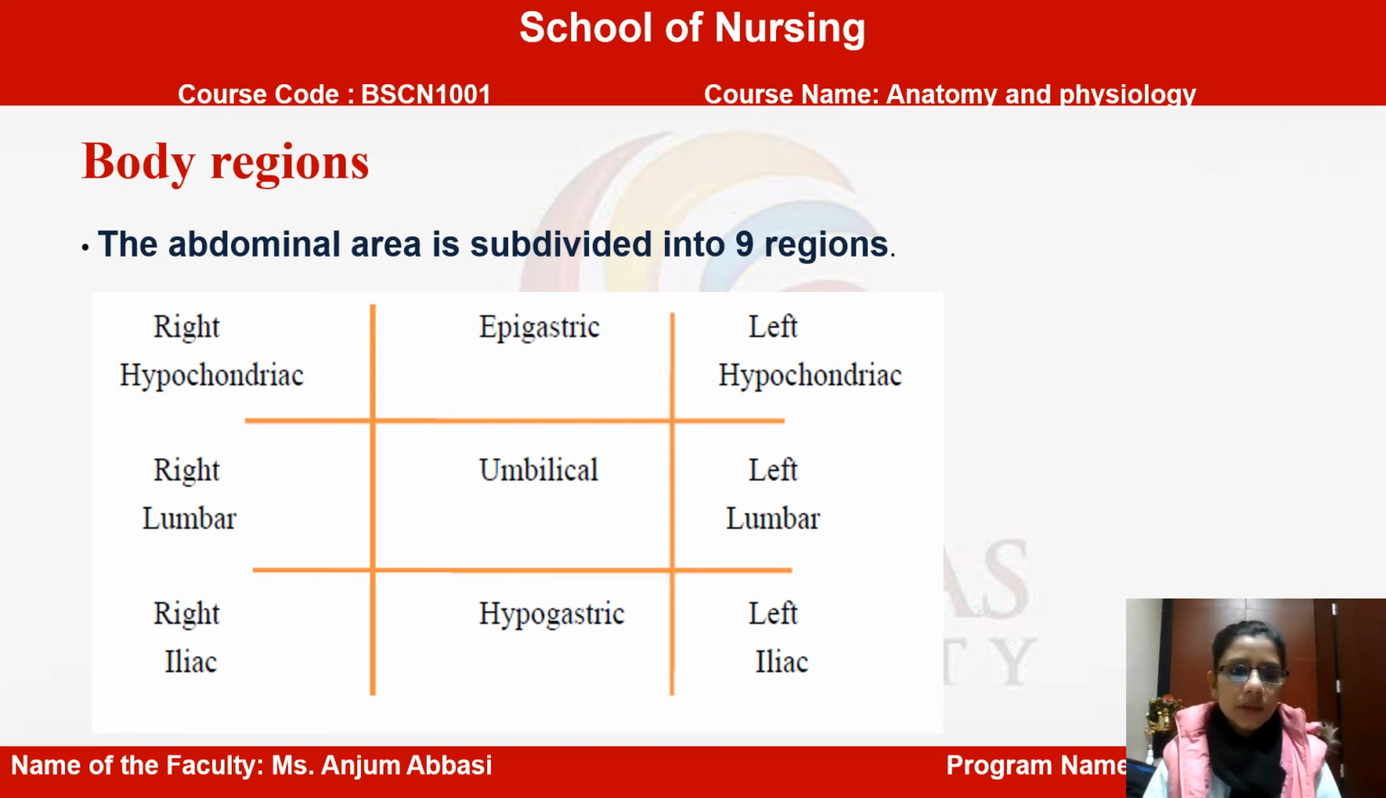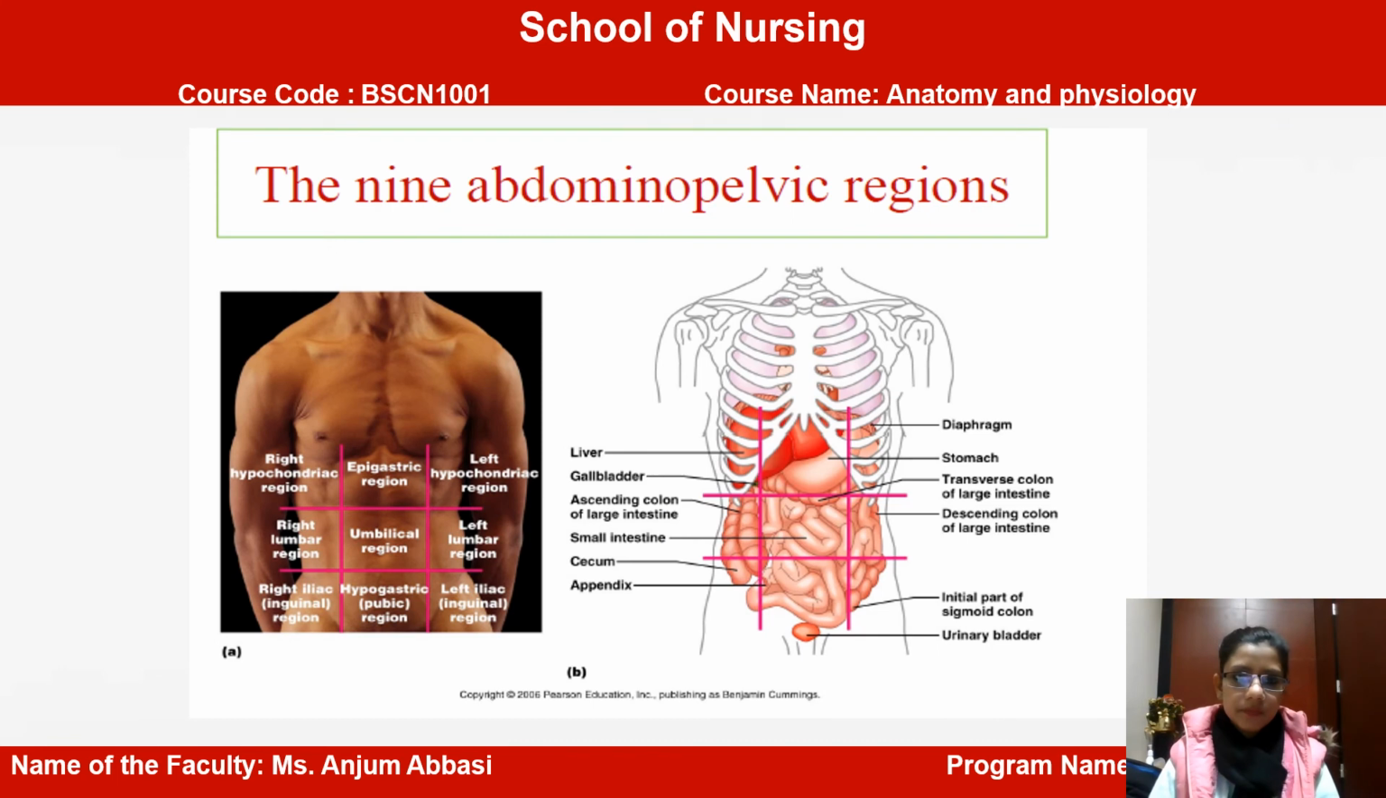Then you need to learn the naming of these so that you can know which organ lies in that particular area. Students, here on the left side you can see the diagram representing the regions, and the other diagram is representing the organs. Once you learn the name of that particular region, you can correlate it with the organs.